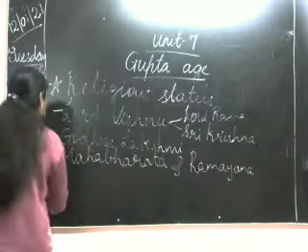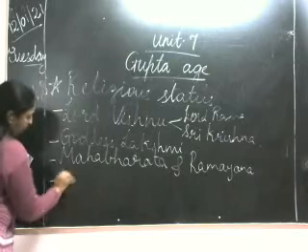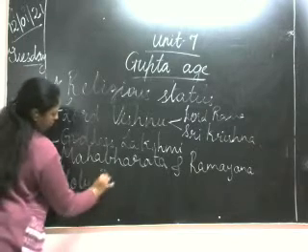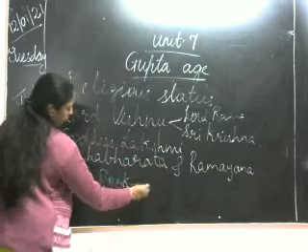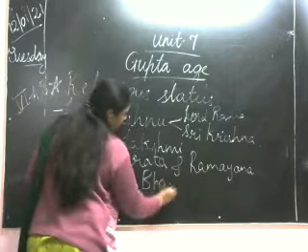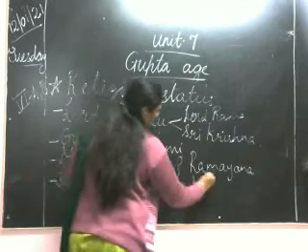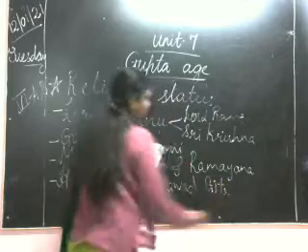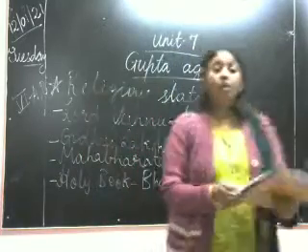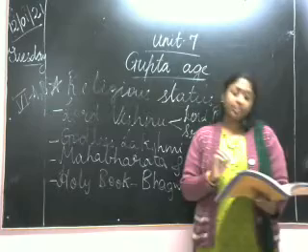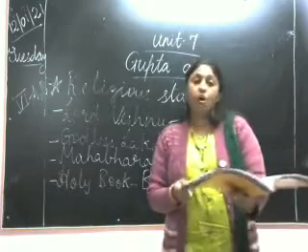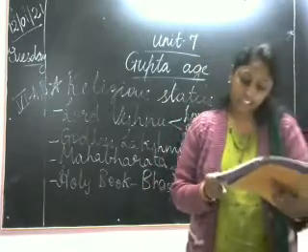Which book did they follow? The holy book Bhagavad Gita. Clear? Remember this. Then Vaishnavism and Shaivism all came into existence.